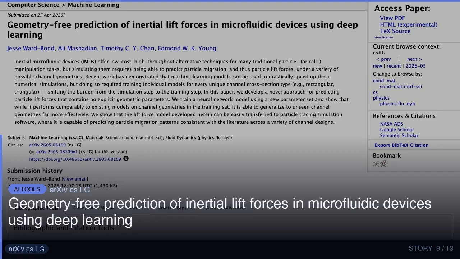Abstract: Inertial microfluidic devices, IMDs, offer low-cost, high-throughput alternative techniques for many traditional particle, or cell, manipulation tasks, but simulating them requires being able to predict particle migration and thus particle lift forces under a variety of possible channel geometries. Recent work has demonstrated that machine learning models can be used to drastically speed up these numerical simulations, but doing so